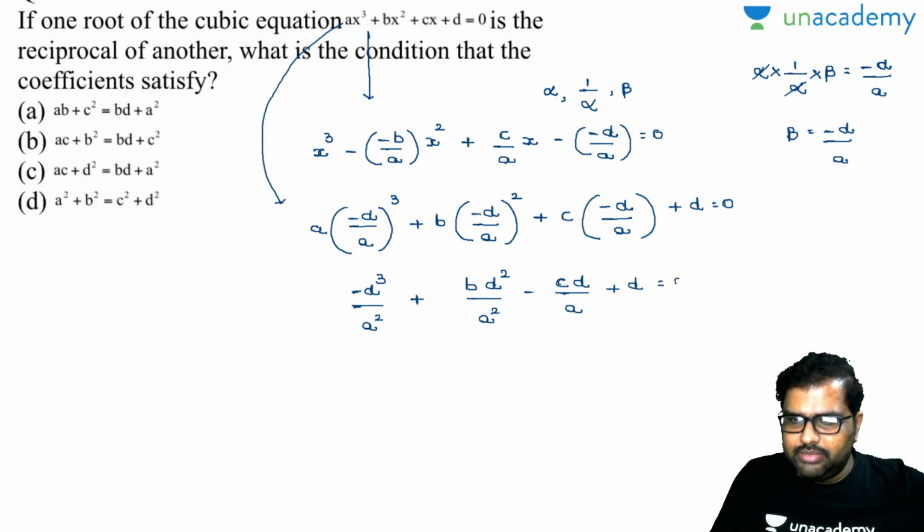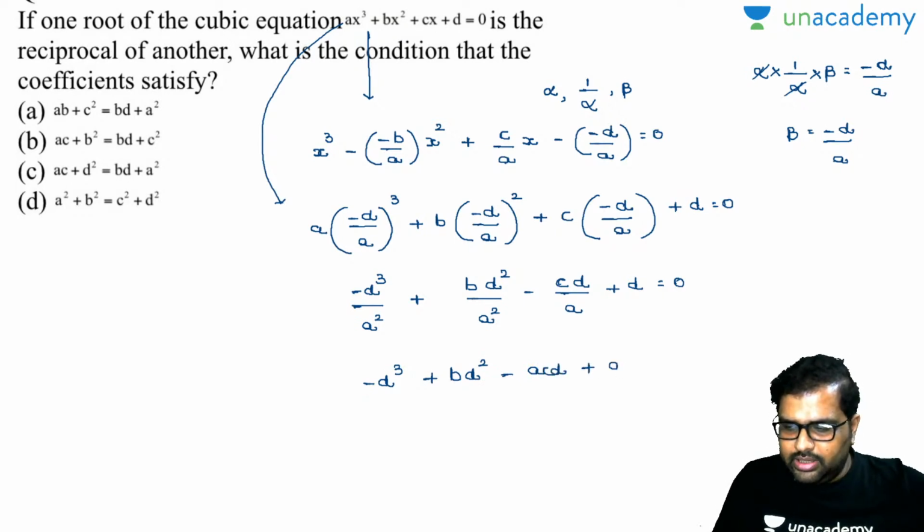The LCM is a square, so the equation becomes minus d cube plus b d square minus acd plus d a square is equal to 0.